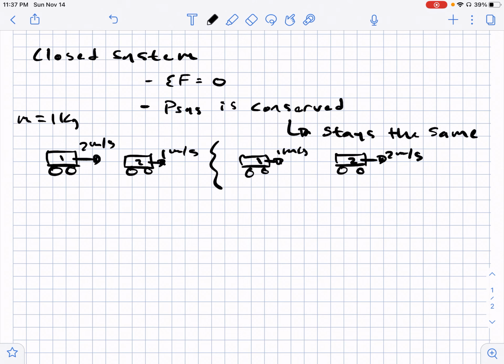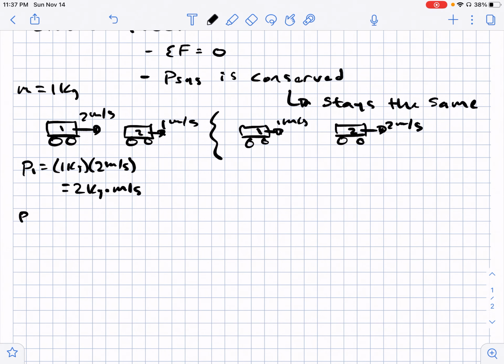So cart 1 initially has a momentum 1 kilogram times 2 meters per second, which is just 2 kilograms times meters per second. And cart 2 initially has momentum 1 kilogram times 1 meter per second. So that's 1 kilogram times meters per second.